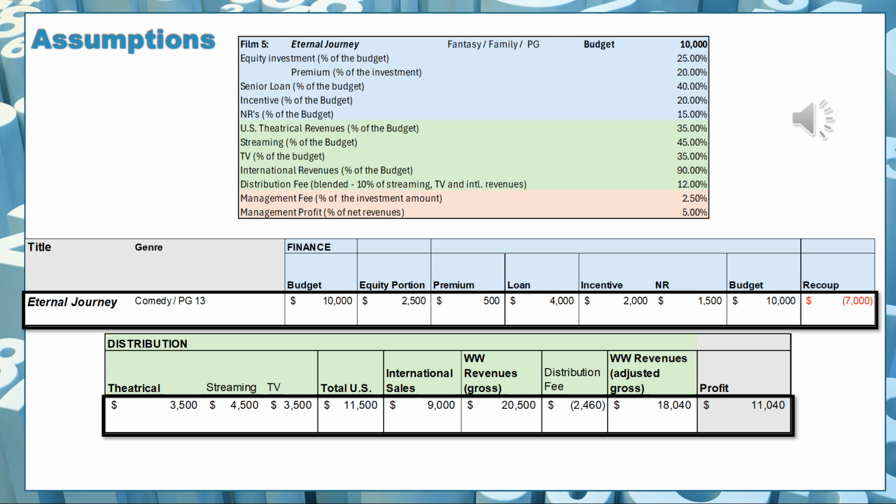From US distribution, we're generating 11.5 million, and from international, we're generating 9 million. That gets us to a gross worldwide revenue amount of 25 million, and we're deducting a distribution fee of 2,460,000, leaving us with adjusted gross revenues of 18,040,000 and a profit of 11,040,000 after deducting $7 million of the amounts we have to recoup.